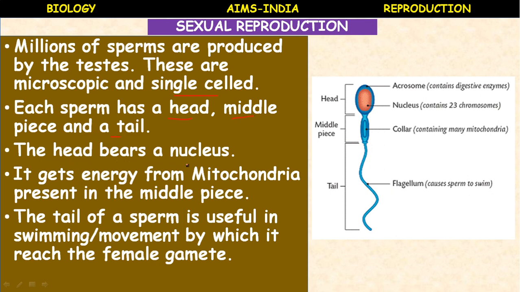The head bears a nucleus. It gets energy from the mitochondria present in the middle piece. The tail of a sperm is useful in swimming or movement, by which it reaches the female gamete. So actually these many parts are there, but it is a single cell, microscopic, very small.